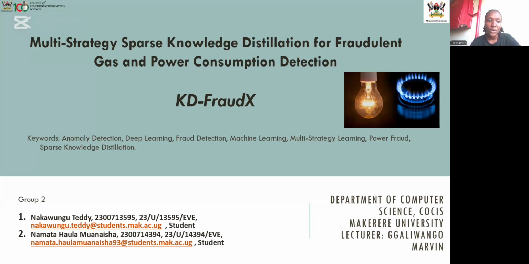So some of the keywords you have in here. You have anomaly detection, which is concerned with detecting unusual occurrences in data. Then deep learning, which is concerned with the use of neural networks to solve complex problems. And fraud detection, which is detecting these fraud activities or unusual occurrences we're talking about. Then machine learning, which deals with teaching machines how to do tasks without explicitly telling them how to do it. Then with multi-student learning, we make use of multiple techniques or algorithms to solve problems.